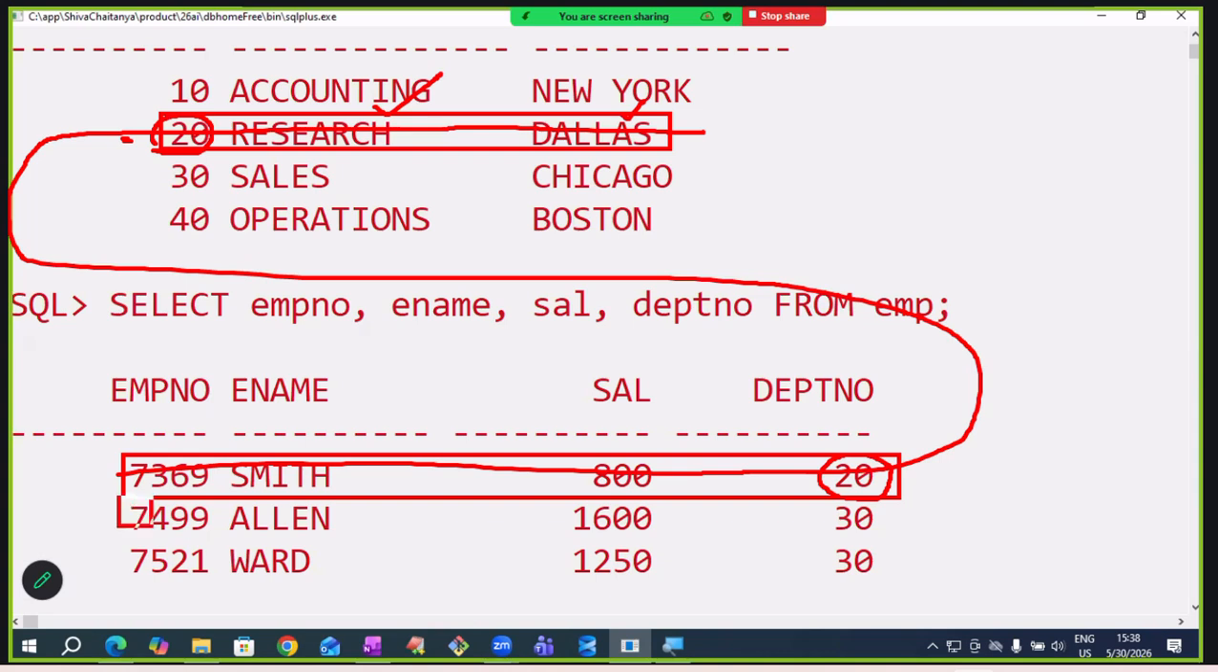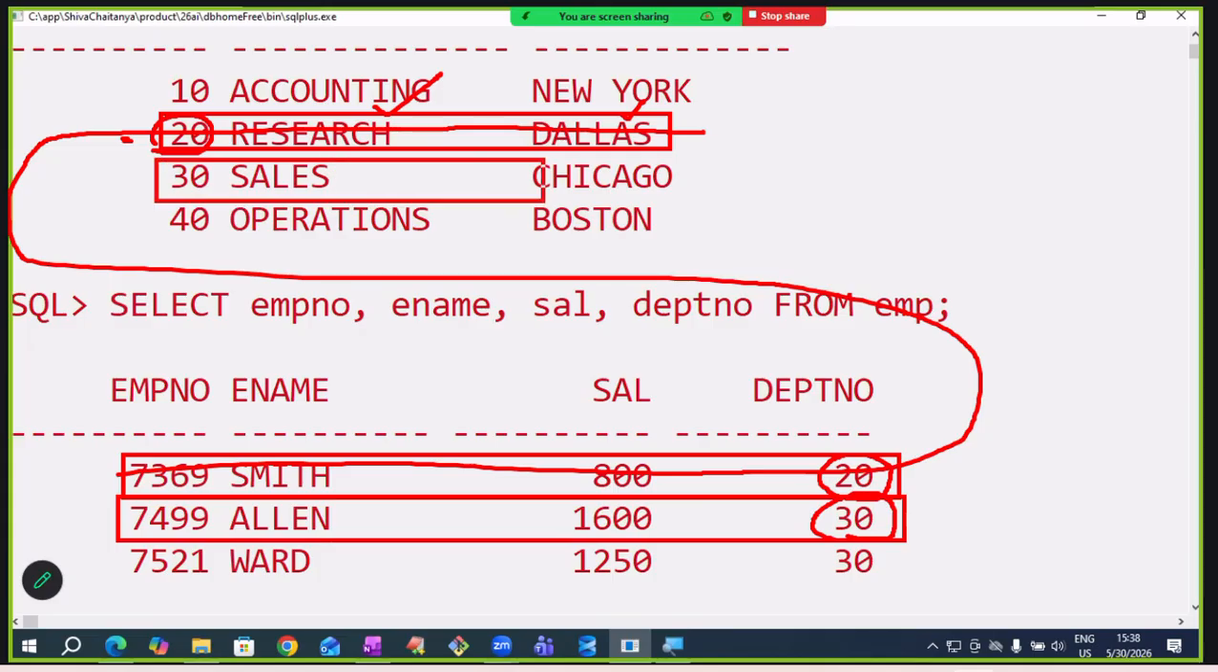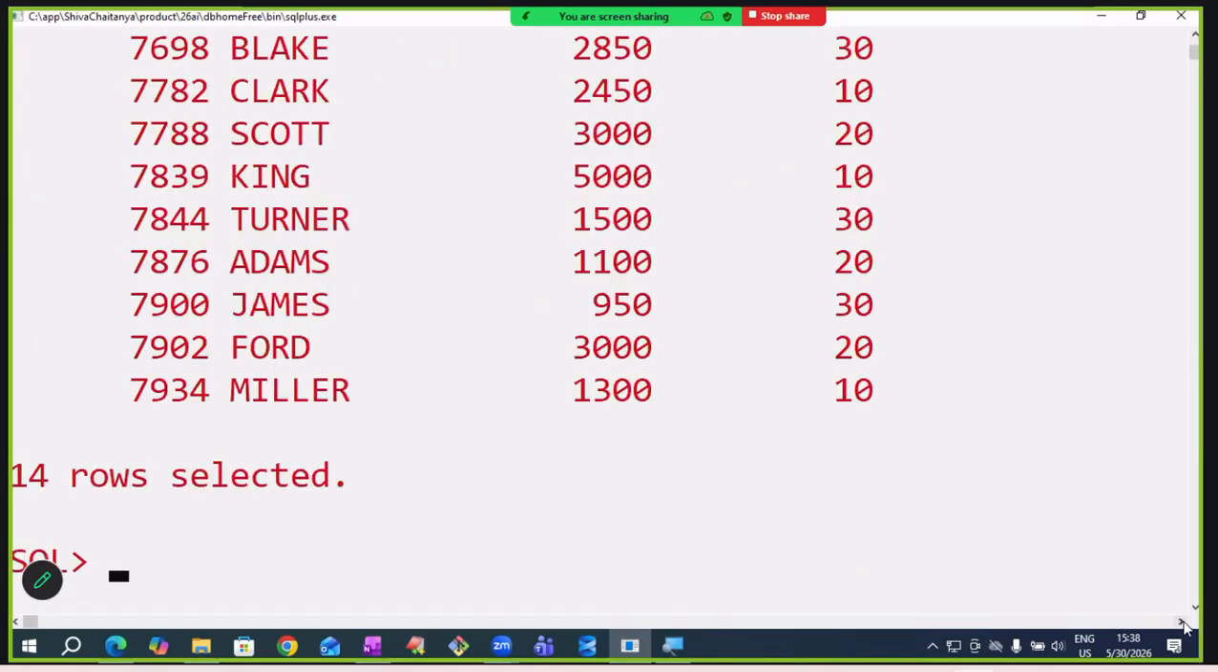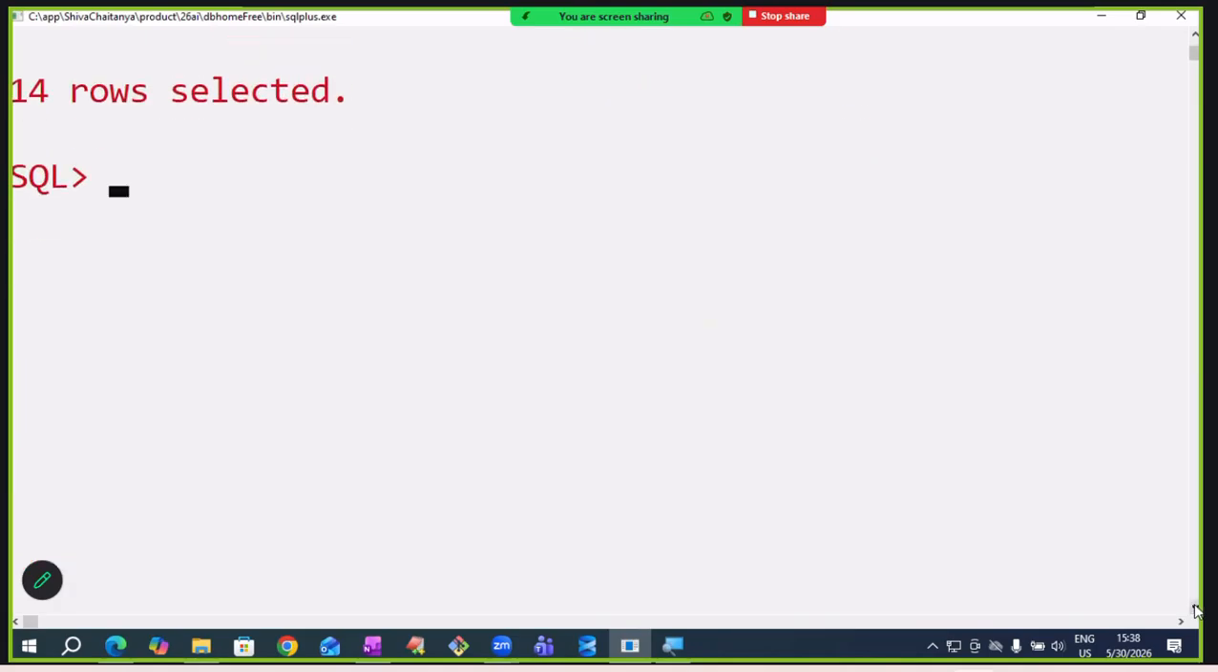Next employee, 7499 Allen, salary 1600, working in 30 department. 30 department means sales. So if the EMP table department number equals the department table department number, join them. If we join like this, we can access department name sales, location Chicago. This operation only we are doing now, just to feel like practice, sir. Okay, everyone has to tell now.